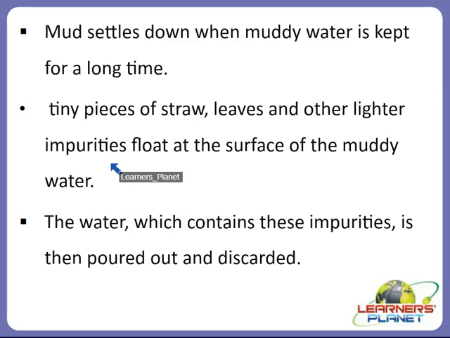The impurities which settle down in this muddy water are known as sediment, and the process is called sedimentation, and the rest of the lighter impurities float at the surface of the water, and the water which contains these impurities is then poured out and discarded.